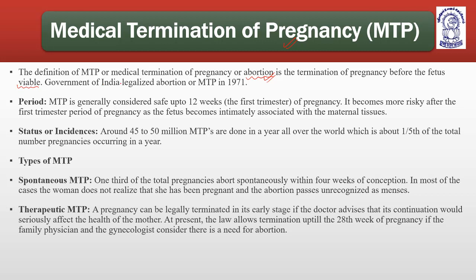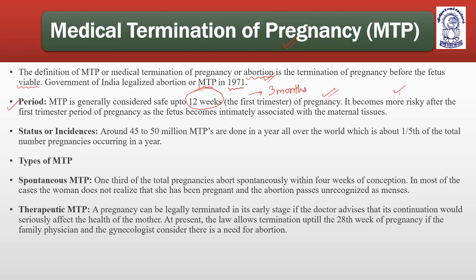Government of India legalized abortion or medical termination of pregnancy in 1971. MTP is generally considered safe up to 12 weeks, that is, the first trimester, 3 months of pregnancy.